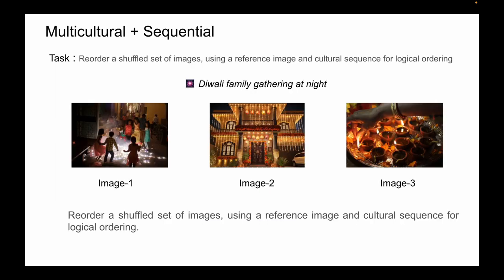We propose extending M5 to include sequential cultural tasks. For example, take Diwali, a festival that involves multiple steps. Here, the task is to reorder a shuffled set of images into the correct sequence using a reference image and cultural context as guidance. This requires the model to understand not just the visual elements but also the cultural logic that underpins the order of events.